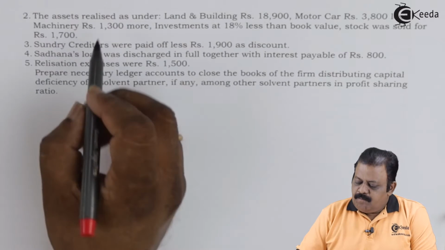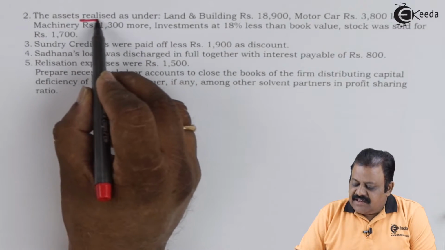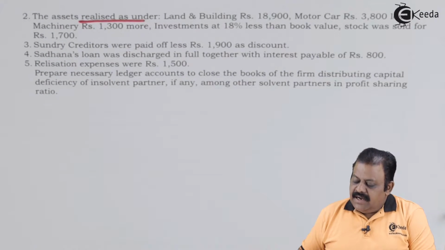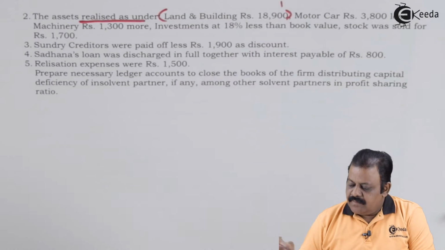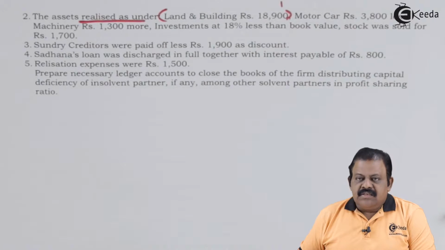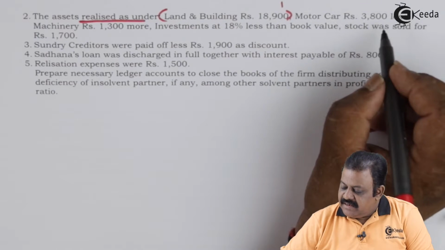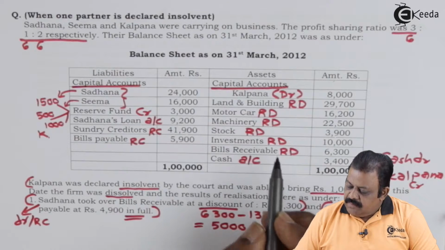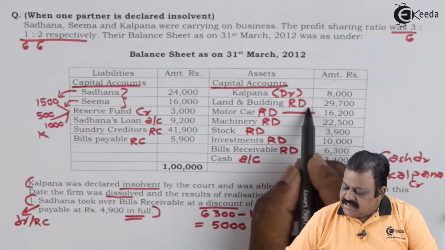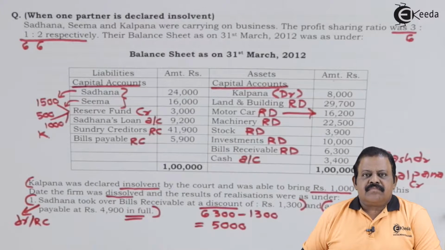Next adjustment, the assets realized as under. Land and building 18,900. Motor car, 3,800 less. The value of the motor car here is 16,200.